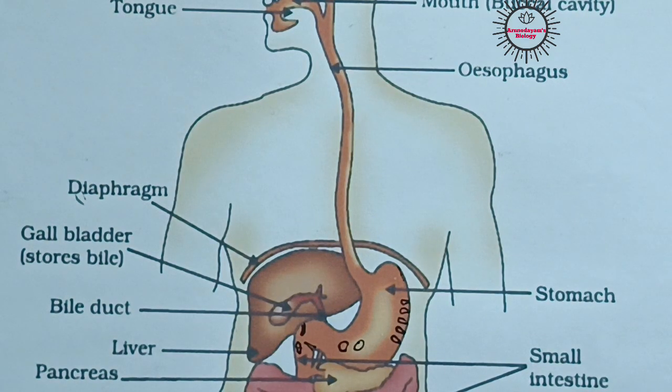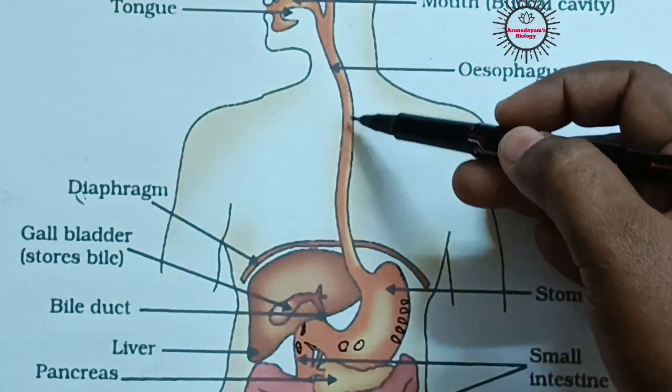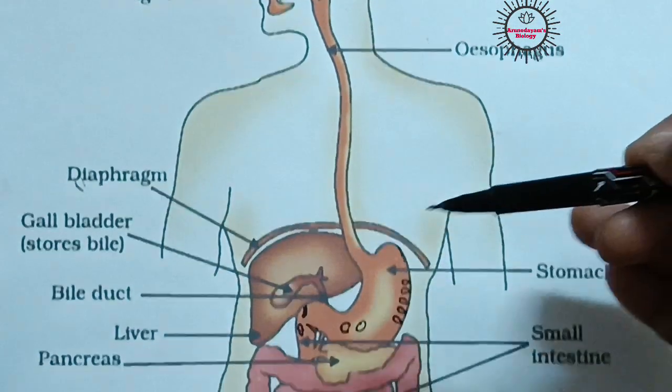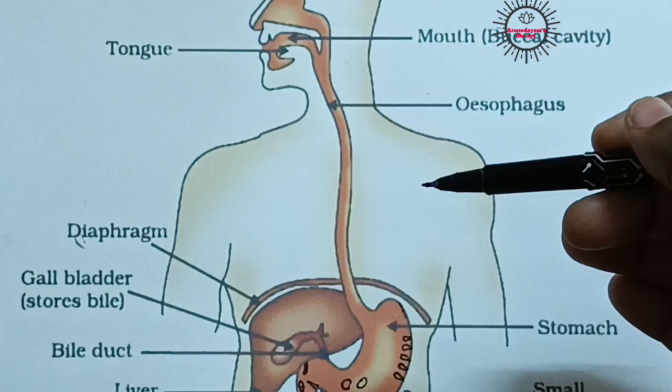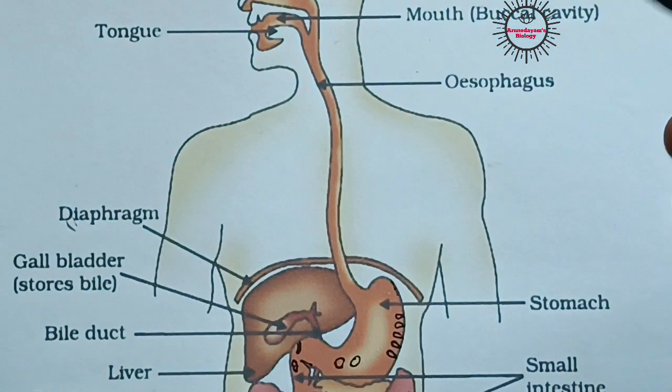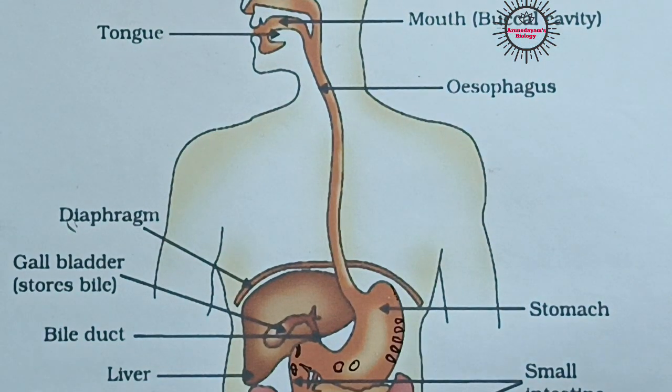Did you understand? The walls of all these organs, that means esophagus, stomach, intestine, contain muscles which contract rhythmically and push the food forward just like a wave. So the food moves in the alimentary canal like a wave.